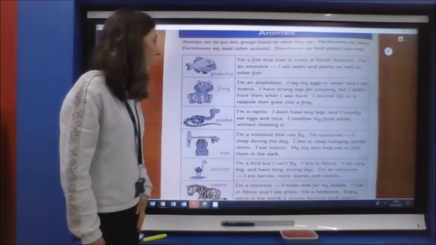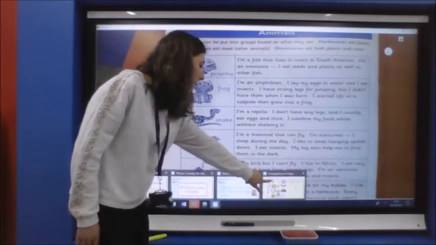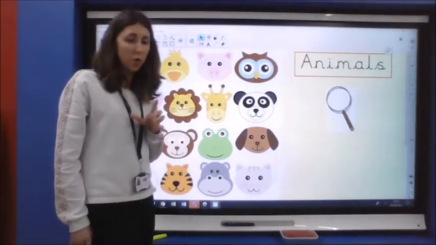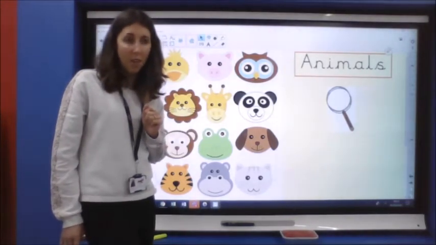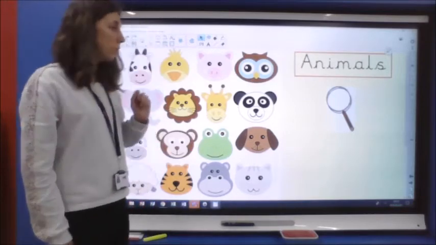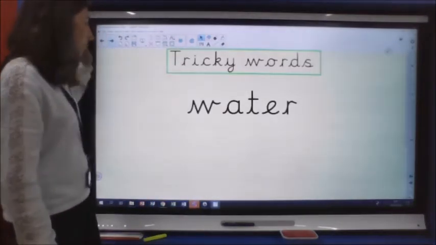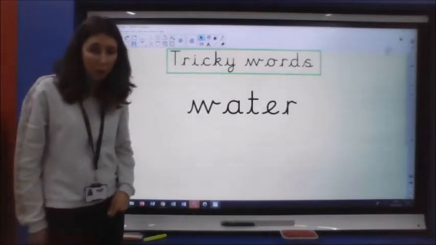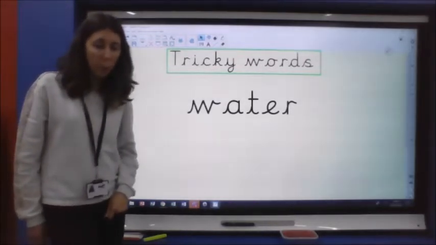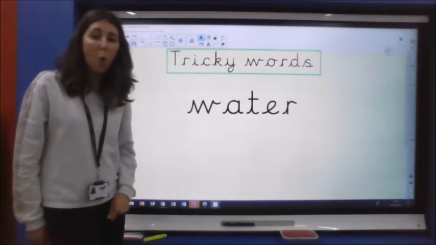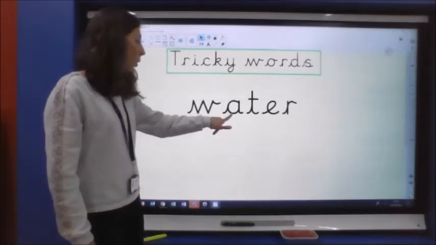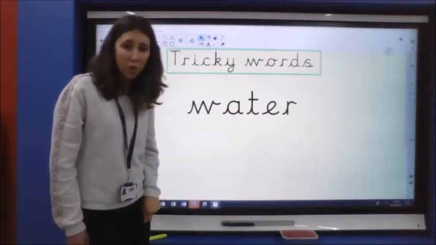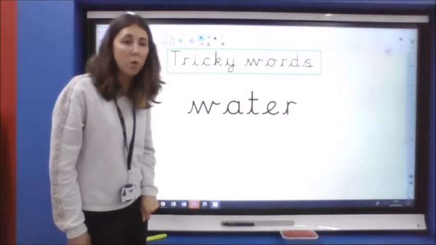our text today. We're going to have a think about some of the tricky words that we might encounter in our text today. And then we're going to have a think about some reading. So, can you remember that tricky word? Shout it out if you can. Tell your grown up what it says. That word is the word water, isn't it? Water. We talked about before how it's the A that's a tricky part because it's making an O sound.